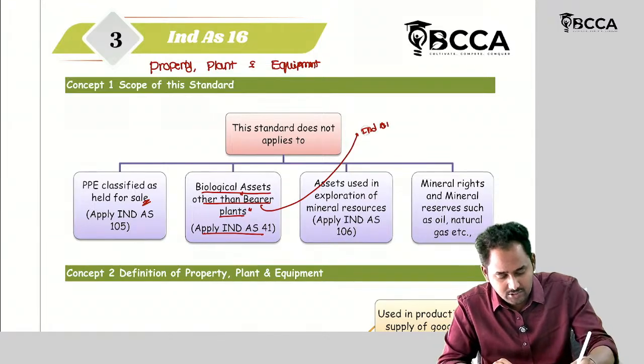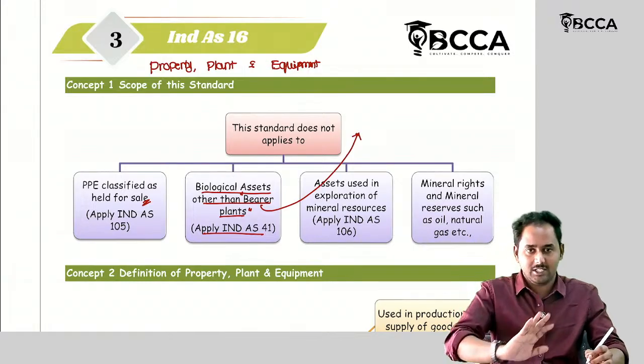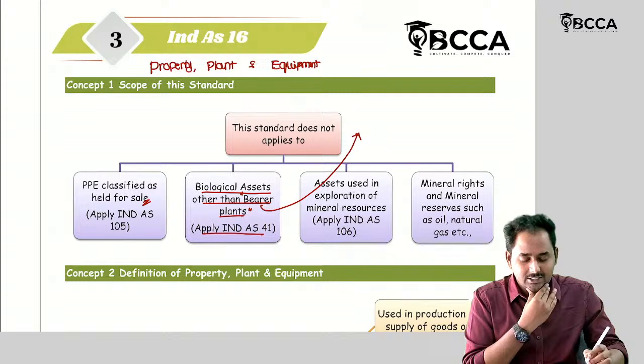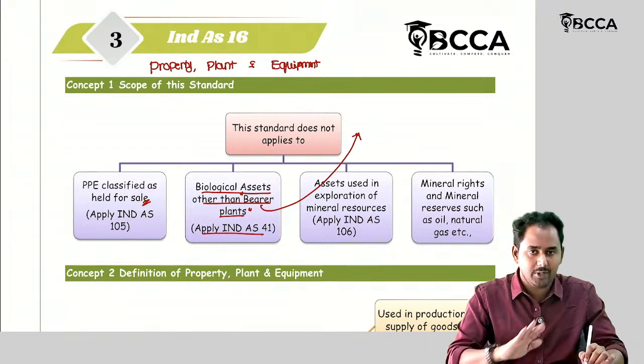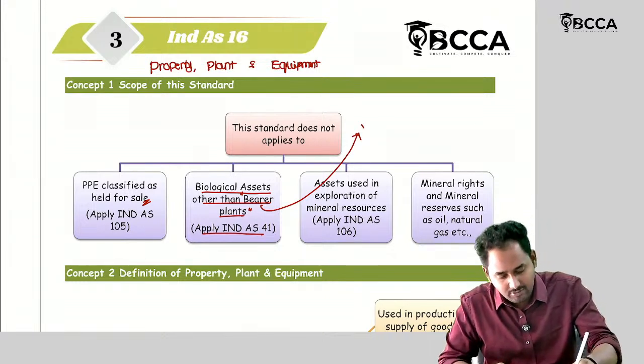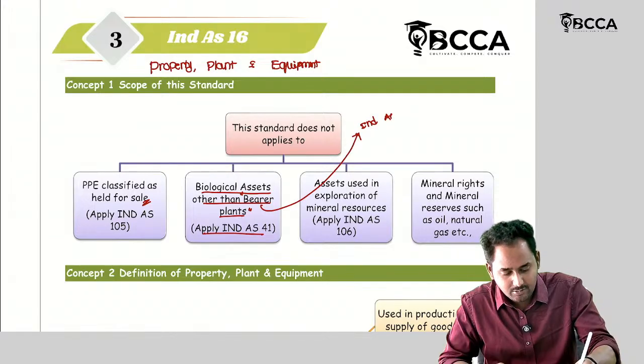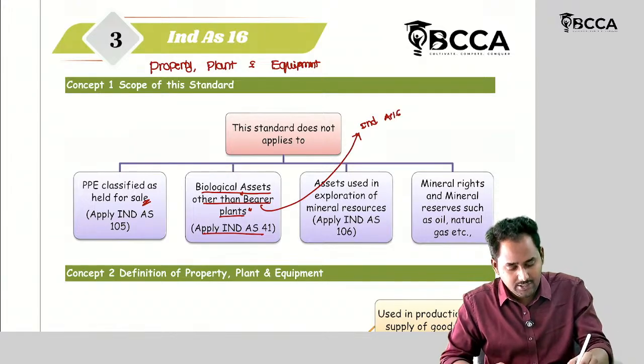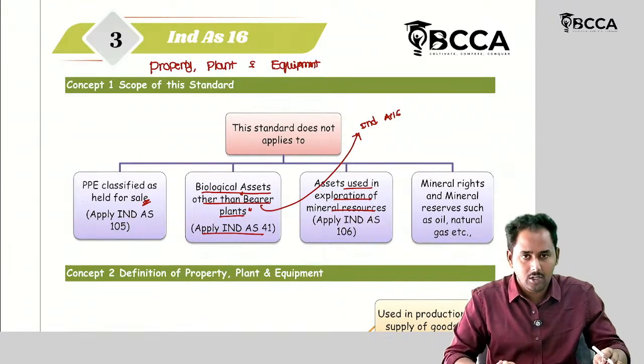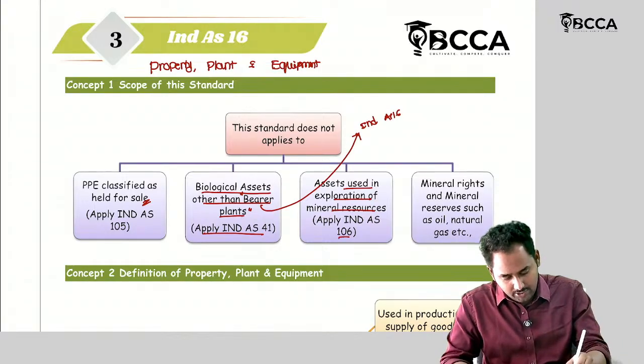Of course, bearer plant is also a biological asset. All the biological assets are covered in Ind AS 41 except bearer plant. Bearer plant is covered under Ind AS 16. Then, assets used in the exploration of mineral resources have a separate standard. So, with respect to mineral resources, it is covered under Ind AS 116.